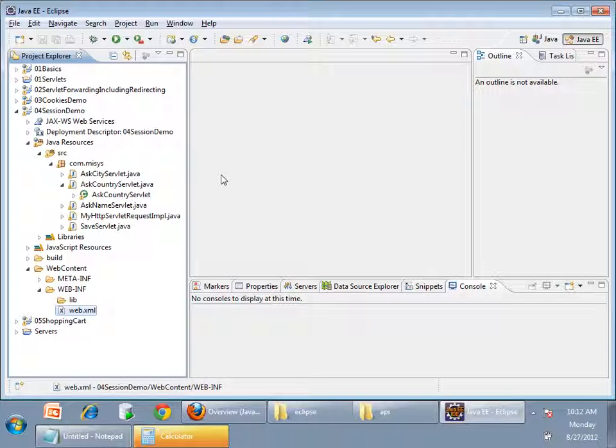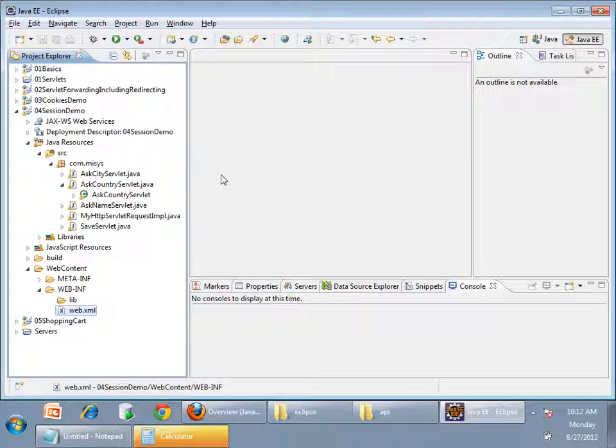Before your servlet is executed, I want to run some logic. After your servlet is executed, I want to run some logic, right? Let me take an example. I want to check whoever is accessing servlet X.